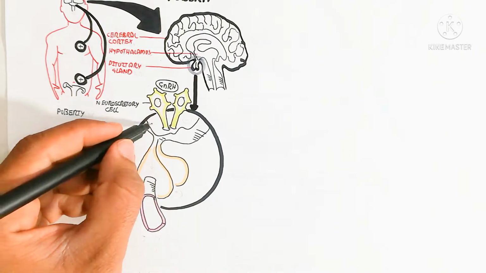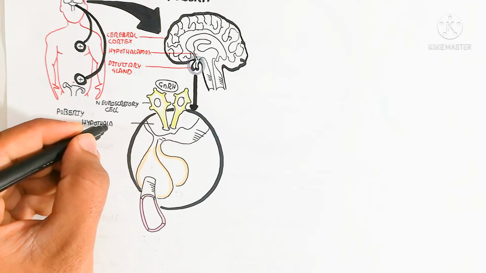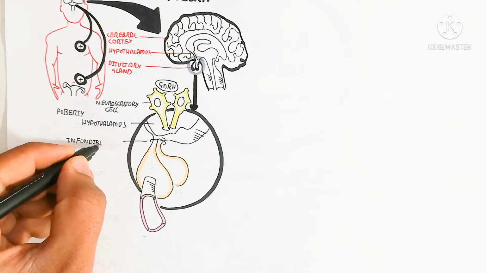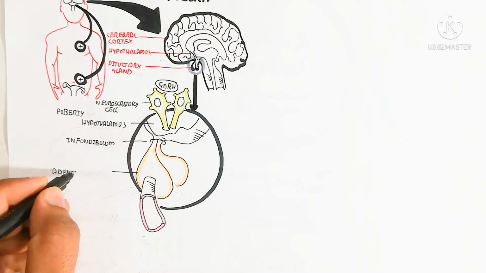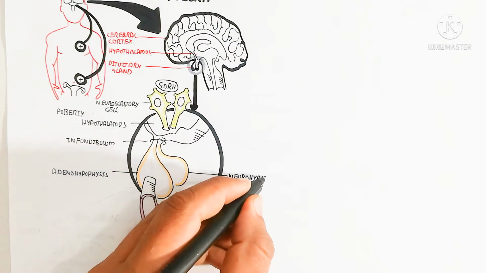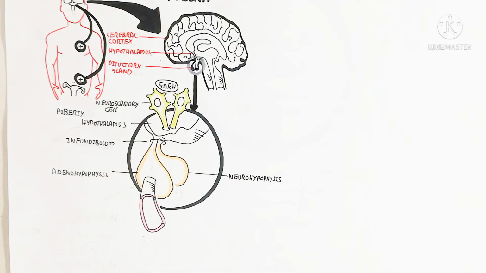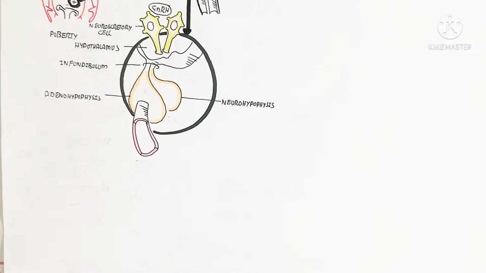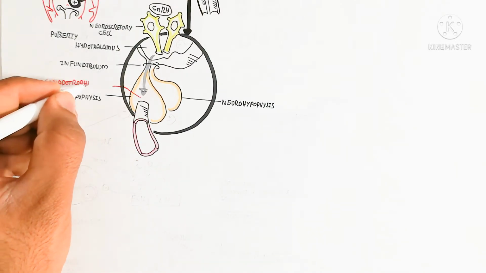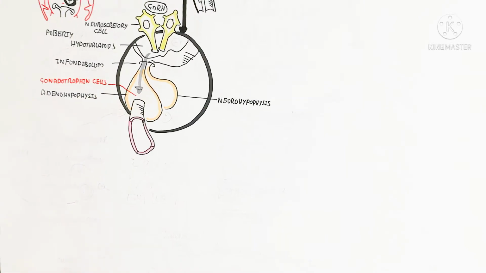The neuroendocrine secretion will secrete the gonadotropin releasing hormone to the gonadotropin cells of the adenohypophysis of the pituitary gland. Here is the adenohypophysis and this is the neurohypophysis. The adenohypophysis is the anterior lobe, basically the master lobe, and produces several hormones. But here we will understand about the reproductive hormones.